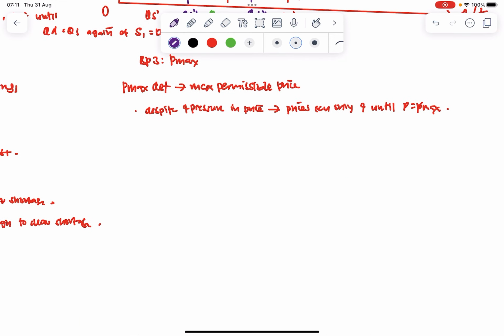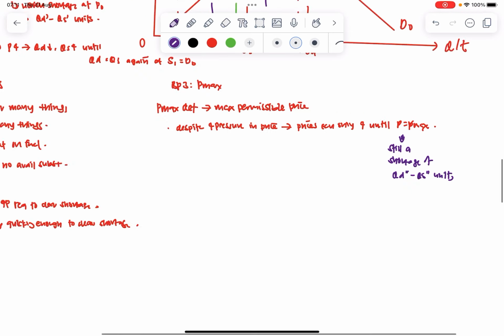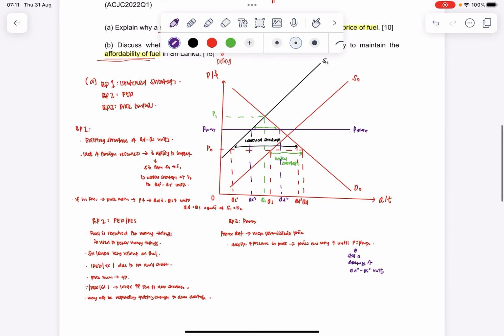So I would say that there is still a shortage of QD prime prime minus QS prime prime units. So very clearly I'm answering all parts of the question. The graph is a little bit complicated, but if you work through it step by step, you realize that this graph makes a lot of sense. So if you look at this diagram, I'll give you about 10 seconds to copy down everything. I'll screenshot it. But this is generally how the structure of the essay would go.